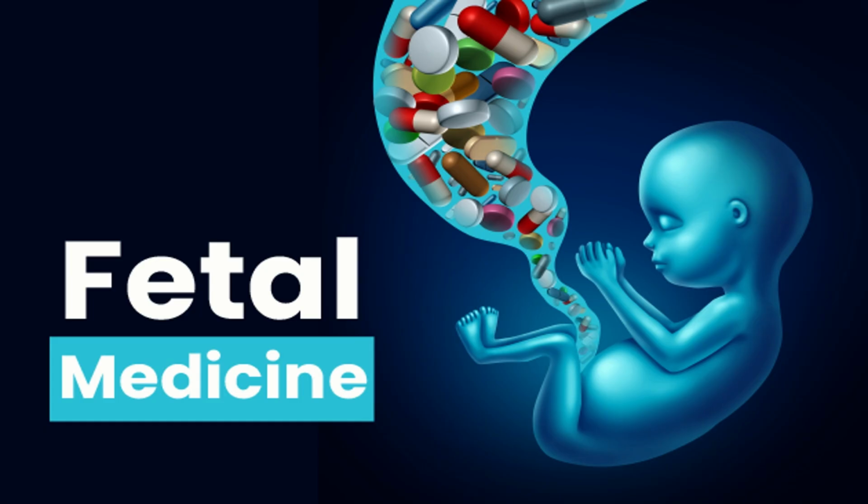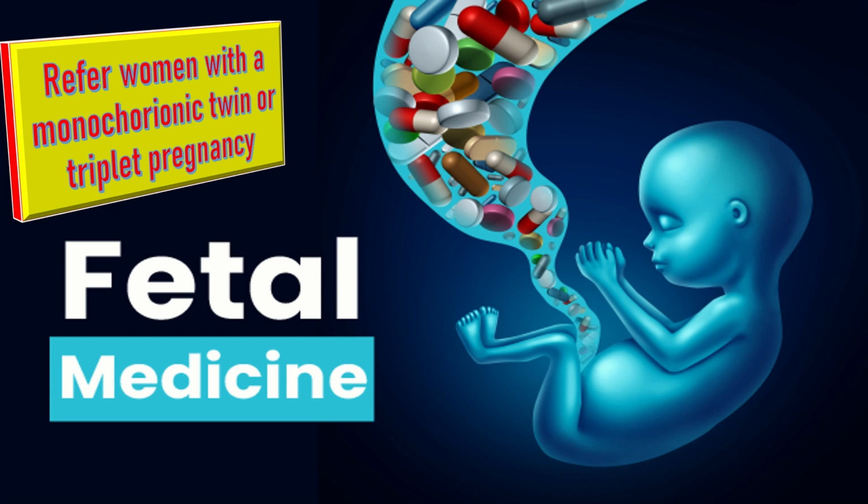Refer the woman with the monochorionic twins or triplet pregnancy to a tertiary level fetal medicine center if there is estimated fetal weight discordance of 25% or more, and the estimated fetal weight of any of the babies is below the 10th centile for the gestational age, because this is a clinically important indicator for selective fetal growth restriction.